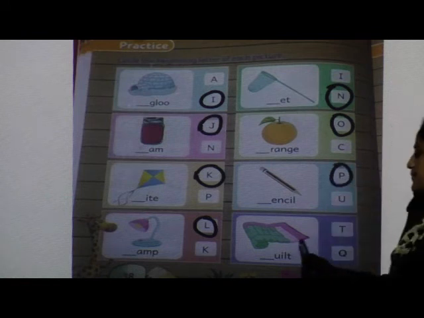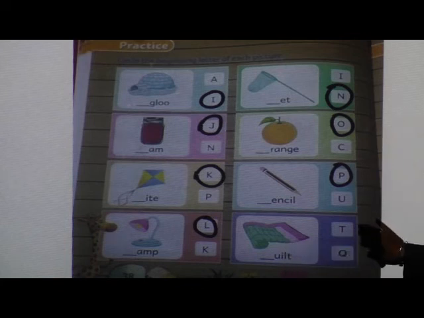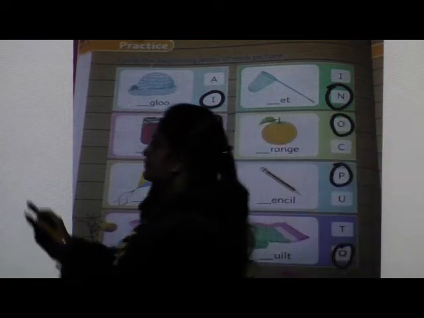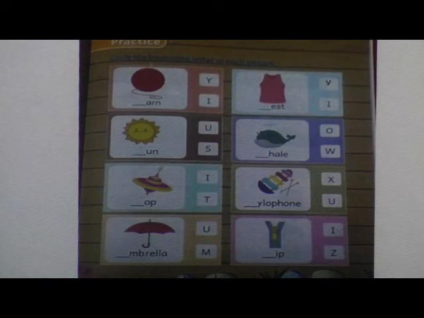Pencil. Next picture, quilt. And what will be the beginning letter? T or Q? Very good. Q. Quilt. Understood? Understood everybody? After this, you have to turn next page. That is page number 39. Okay? Same we have to do here.